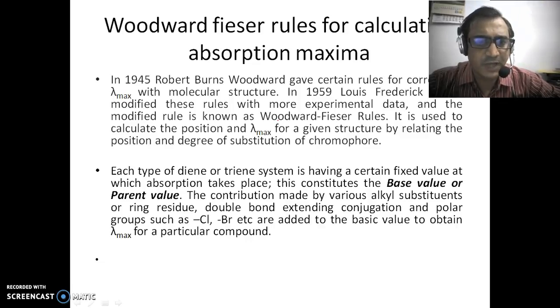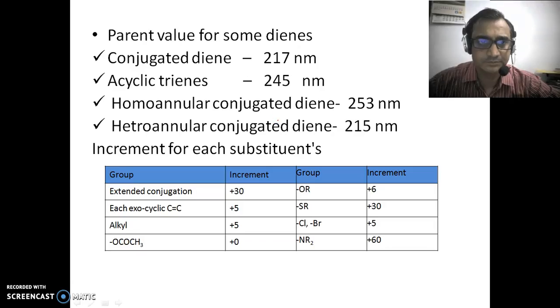So each type of diene or triene system has a certain fixed value at which absorption takes place. This constitutes the base value or parent value. The contributions made by various alkyl substituents, ring residues, double bonds extending the conjugation, and polar groups like chloride, bromide are added to this base value to obtain lambda max of a particular compound.